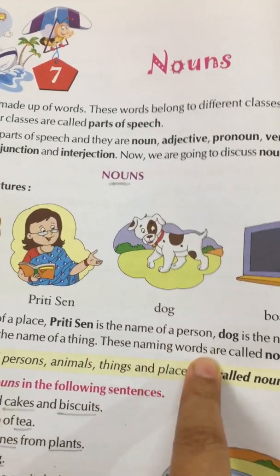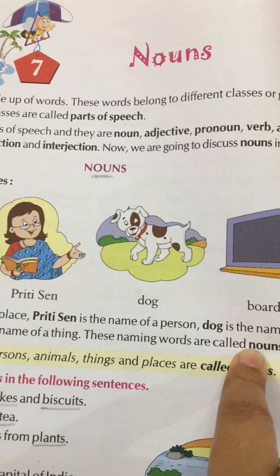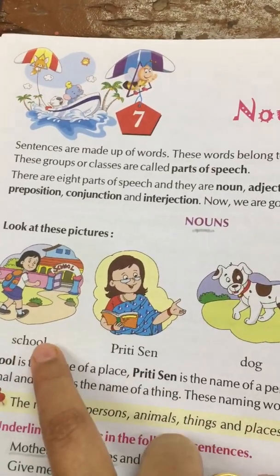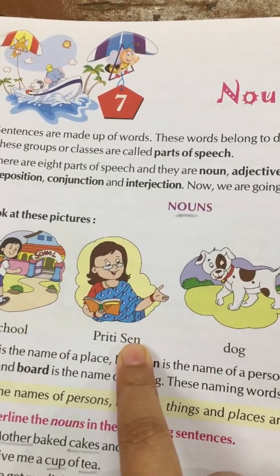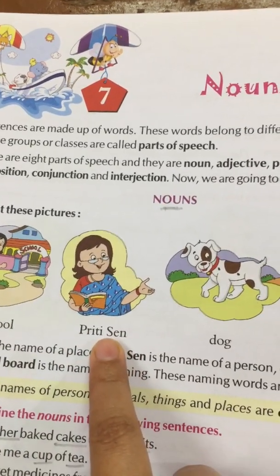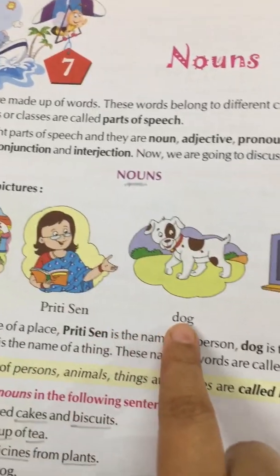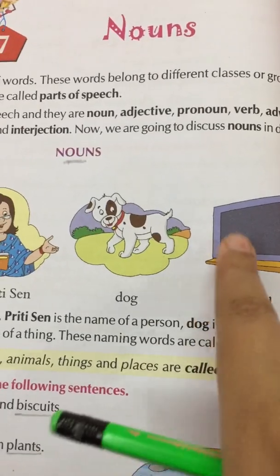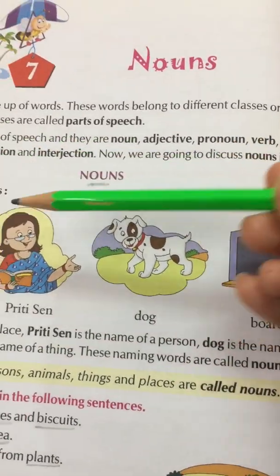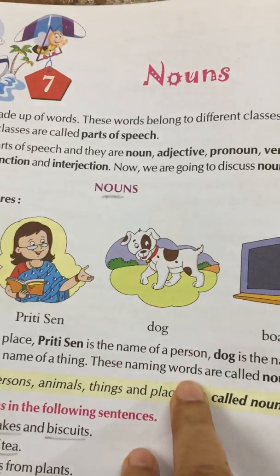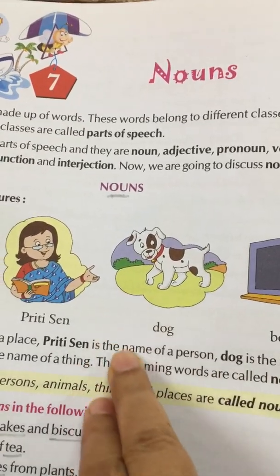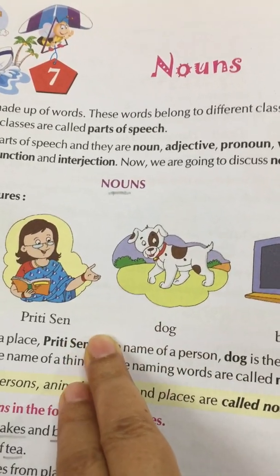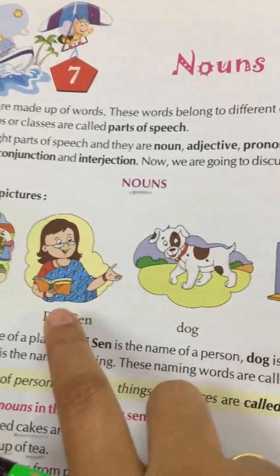Now these naming words are called nouns. All these are naming words, children. School is the name of a place. Preeti Sen is the name of a person or a woman or a lady. Dog is the name of an animal and board is a thing. Even a pencil is also a thing. This book is also a thing. Animal, you know, there are many animals, cat, monkeys, bear, lion, all these are animals.